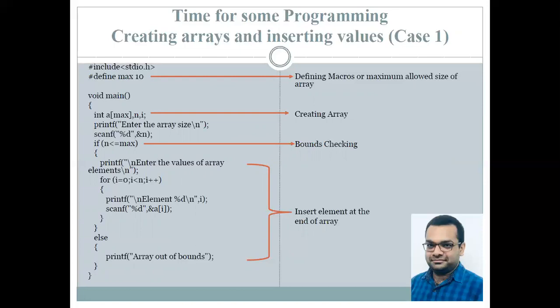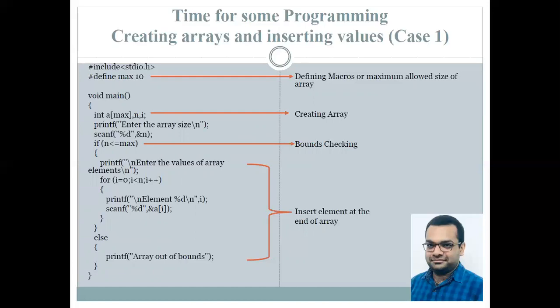Okay, we assume that our n is within these limits. So now comes the printf statement, enter the values of array elements, for i equals 0, i less than n, i plus plus. Now you can see the index goes from 0 to n minus 1. At every step, we have the printf statement asking the user to enter the value of the element, and the scanf statement is getting those values entered. So this is how we create an array as well as insert these values.